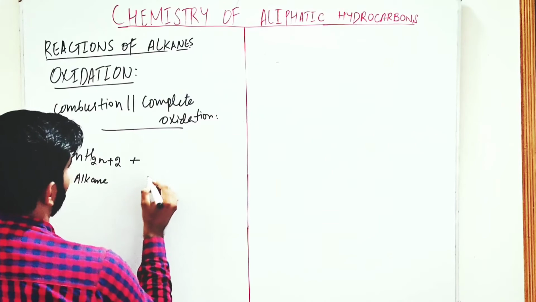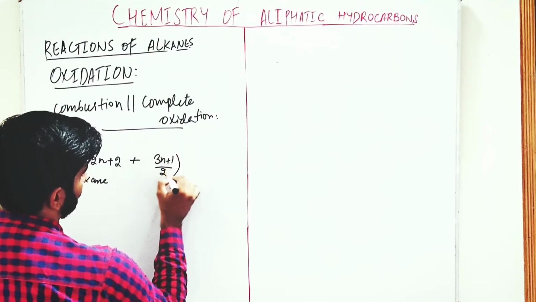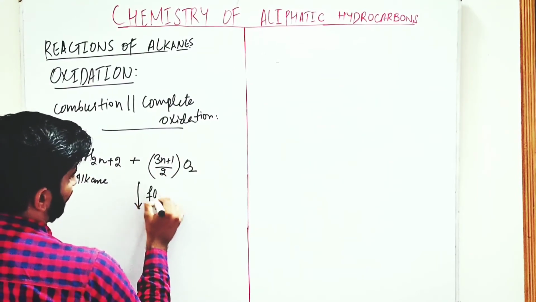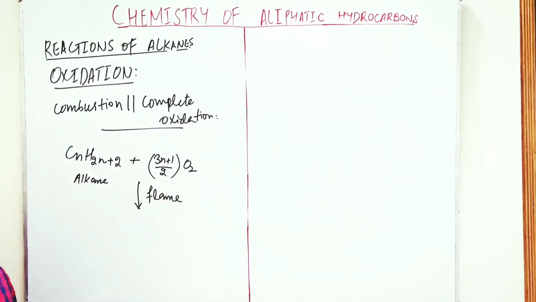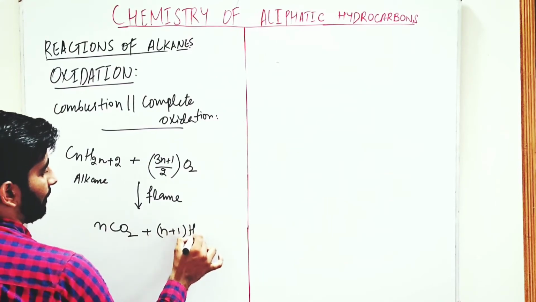Reaction takes place in the presence of flame. And there is formation of n moles of carbon dioxide and n plus 1 moles of H2O.